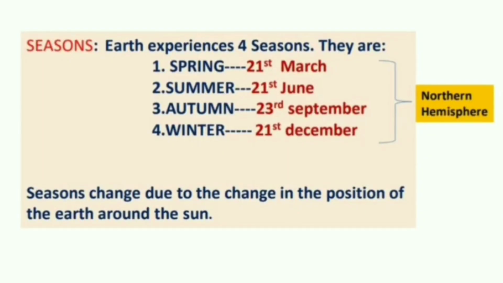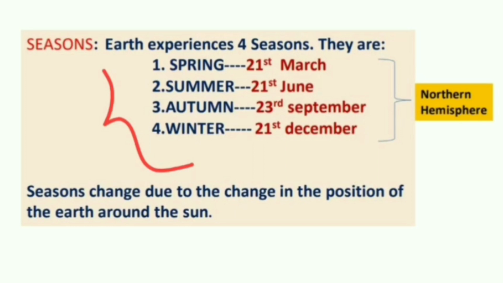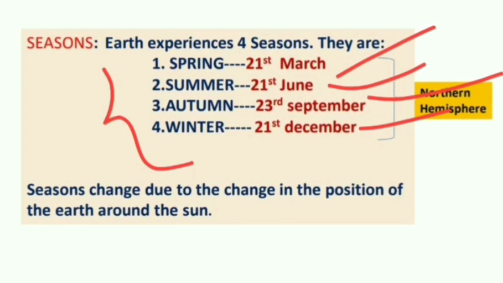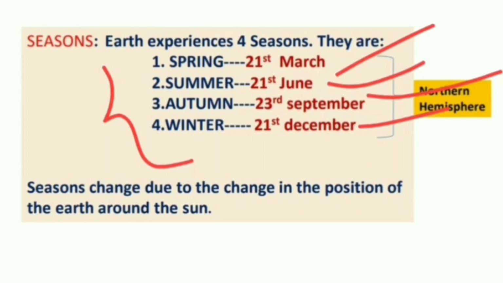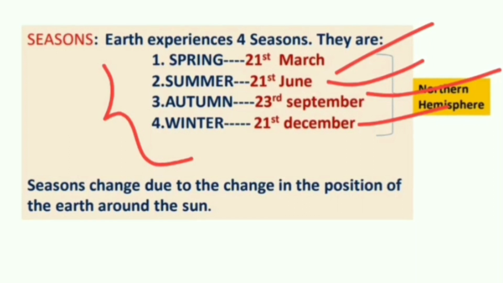A year is usually divided into 4 seasons. To be clear, we can say due to the revolution, Earth experiences 4 seasons, and the 4 seasons are spring, summer, autumn and winter. We can also say seasons change because of the change in position of the earth around the sun. We all know earth revolves around the sun, and during this revolution the position of the earth changes, and because of that we experience the 4 seasons.